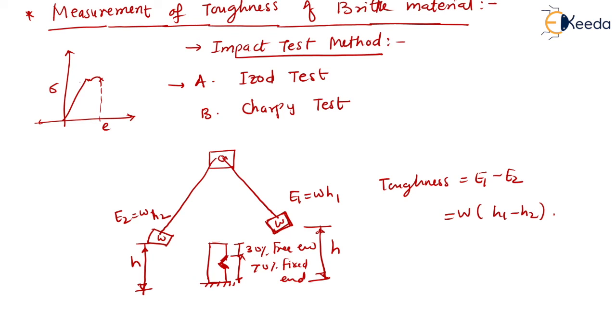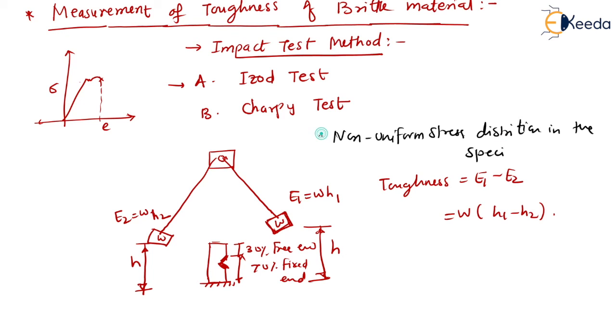So dear students, when you talk about this Izod test, this Izod method does not give us more accurate results for the toughness measurement, because we have a non-uniform stress distribution in the specimen.